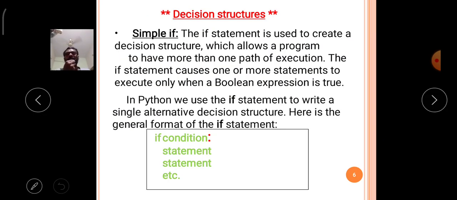Now I will explain the first control structure, simple if, that means it is called if. Before discussing the if statement, think about our life also. Knowingly or unknowingly we apply so many if conditions in our general life. If I prepare for the examination for one month, I will get the university rank.